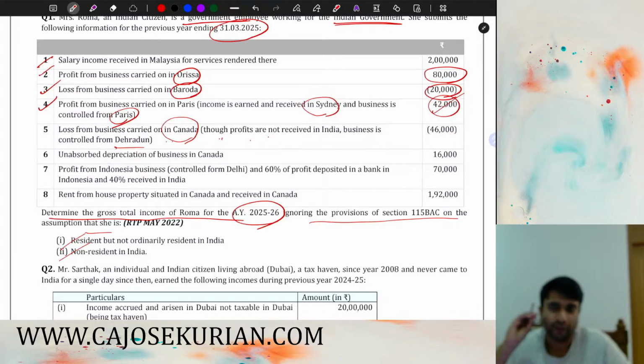So, when you determine the scope of total income of RNOR, the act is pretty clear. If you have an income which is accrued outside India, but that business is controlled from India or profession set up in India, then that particular income shall be deemed to be accrued or arisen in India. So this loss will be adjusted in the hands of R and OR, not in the hands of NR.